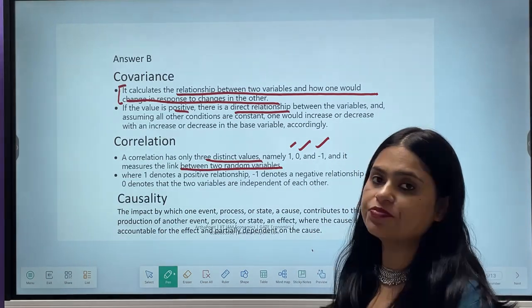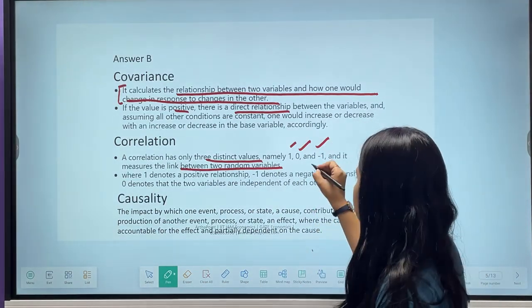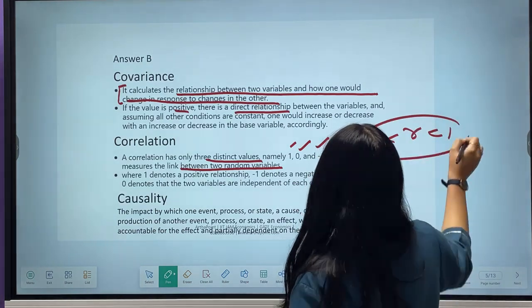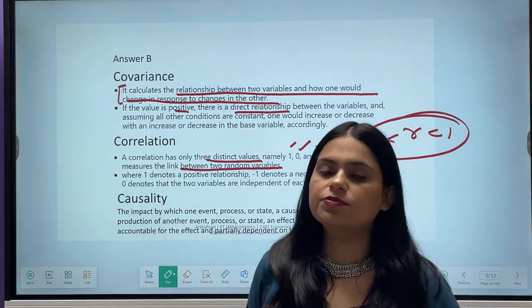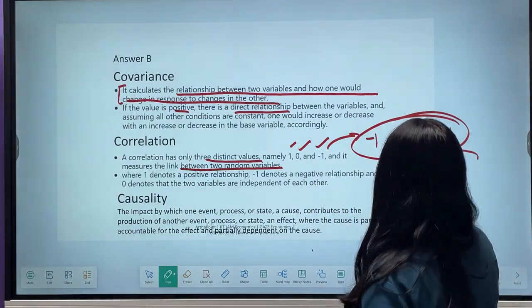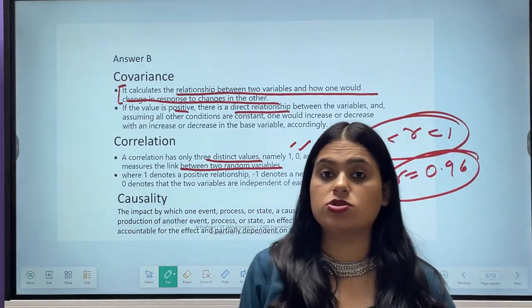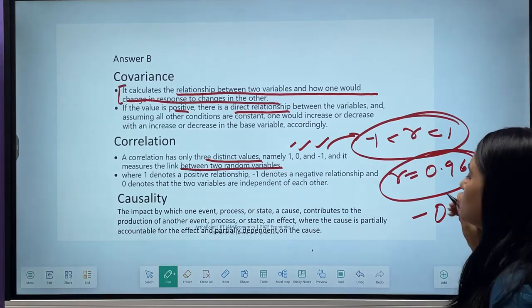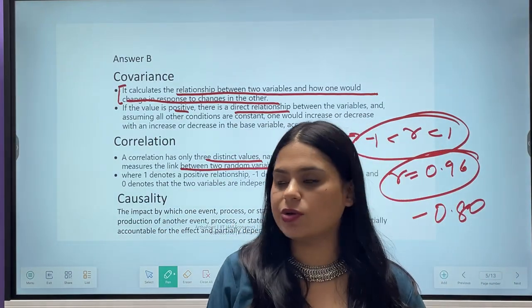Actually, it's not true. A correlation, यहाँ पे आप लिख सकते हो, correlation is between -1 to 1, right? So suppose correlation is 0.96. This tells me there is strong positive correlation, and if it is -0.80, strong negative correlation, right?